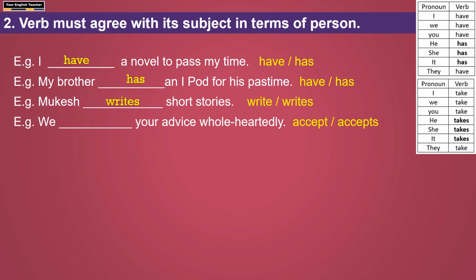And the fourth one: we dash your advice wholeheartedly. Here we have two options, accept, accepts. V1, V1S. Which is our subject? Which is our verb here? What is the subject? We. You see here in the table, with we we take V1. So use accept. We accept your advice wholeheartedly. Like this, we also see whether the verb agrees with its subject in terms of person.